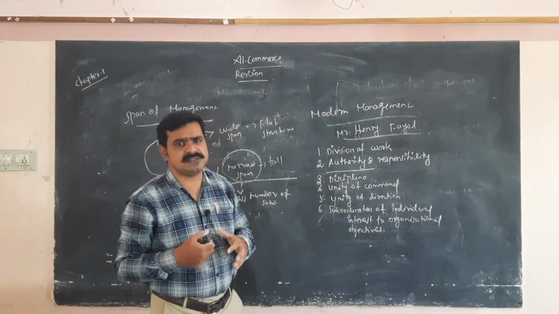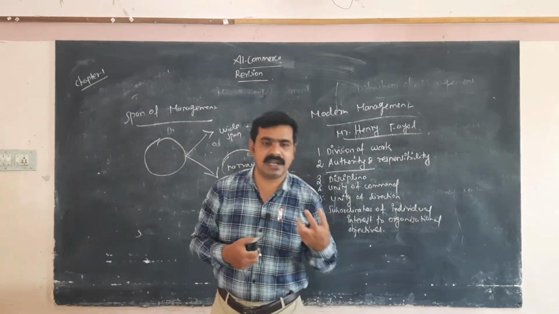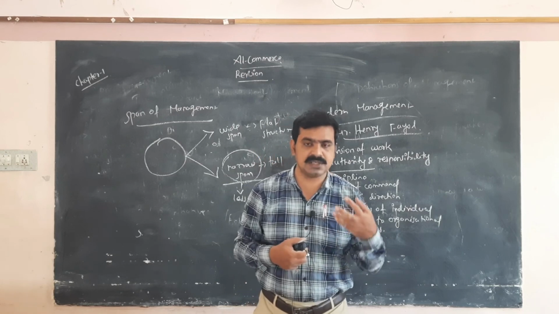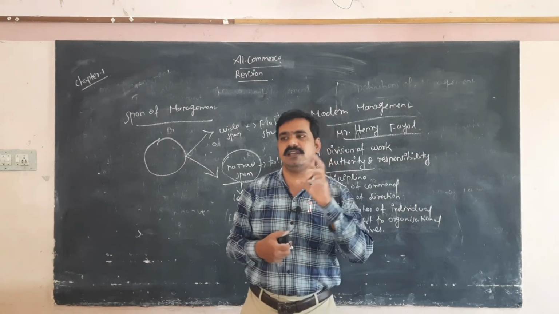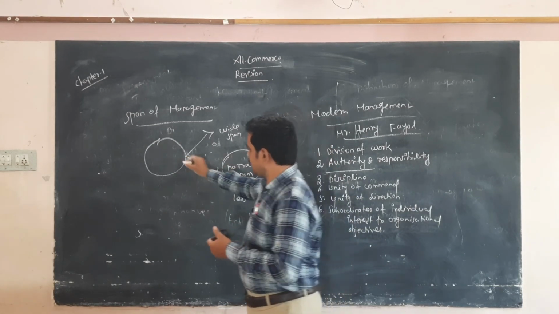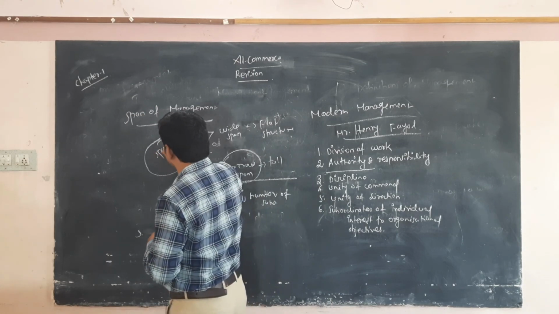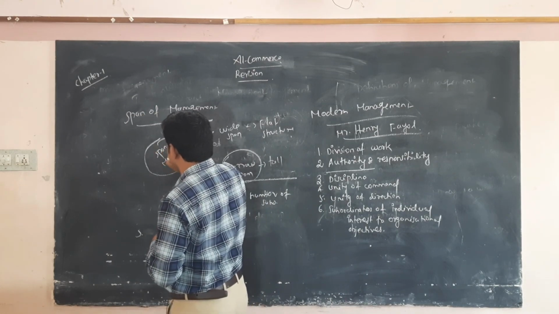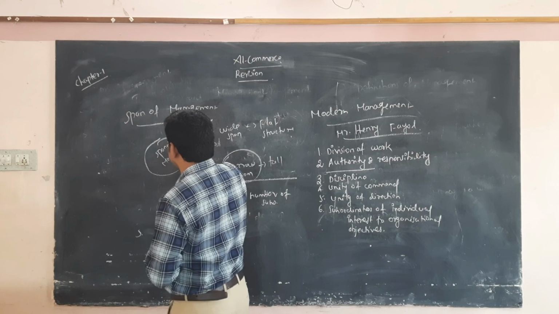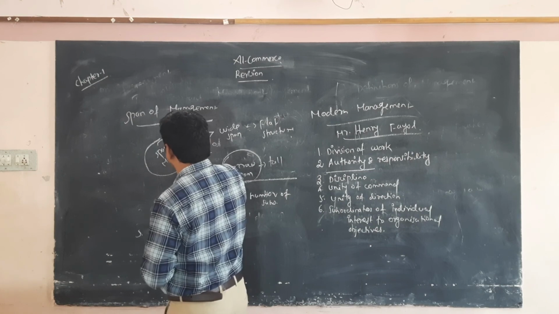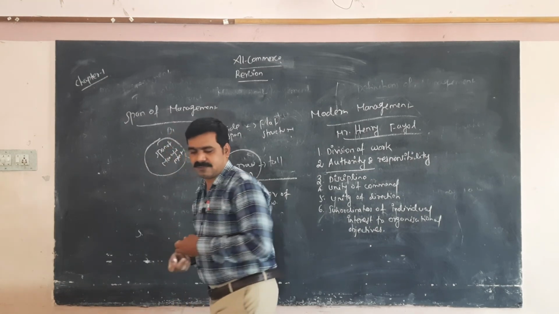What is span of management? Span of control refers to the number of subordinates who can be managed efficiently, in an efficient manner. That is called span of management.